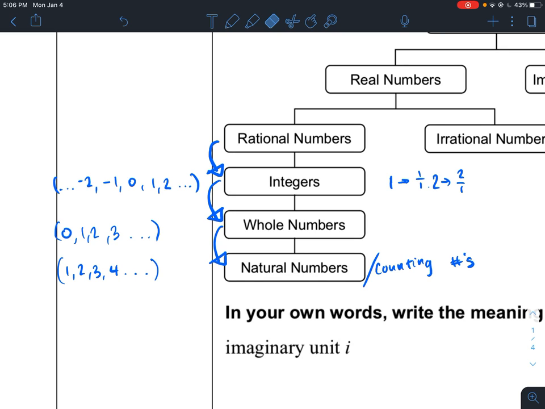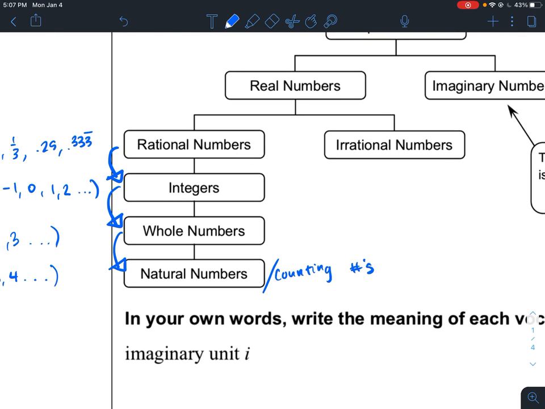So all of these numbers can be expressed as ratios, which is why they are included in the set of rational numbers. But rational numbers also include numbers such as 1/2 or 1/3. They could also be numbers like 0.25 and 0.333, so on and so forth, like that. So these are rational numbers, and they can be negative as well.